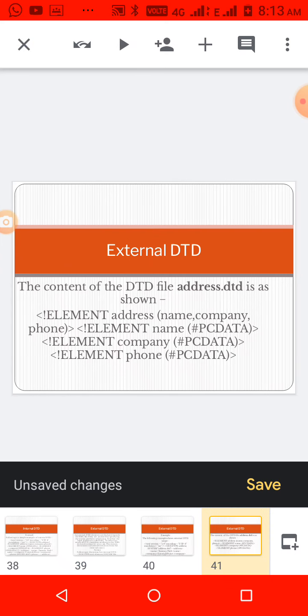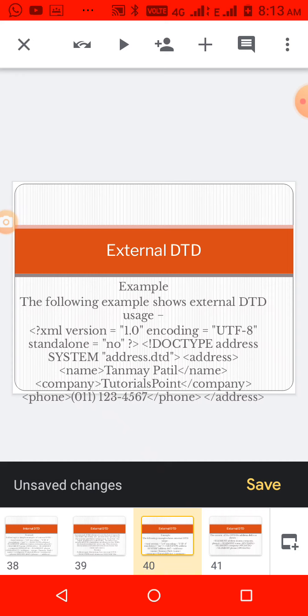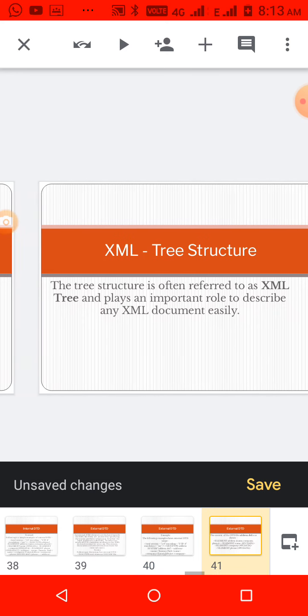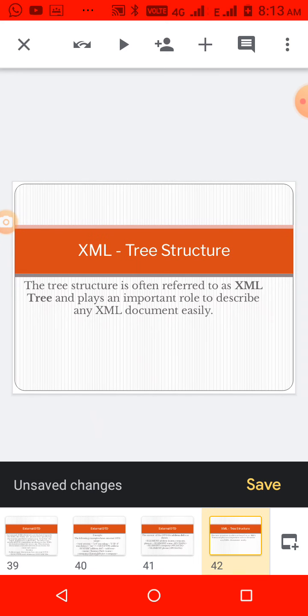Here address.dtd is in some other place, maybe at a URL or maybe in your system in some other place, and we are calling it here. Yes, SYSTEM address.dtd, but it is not available inside that XML, so that is called an external DTD. And then XML tree structure.